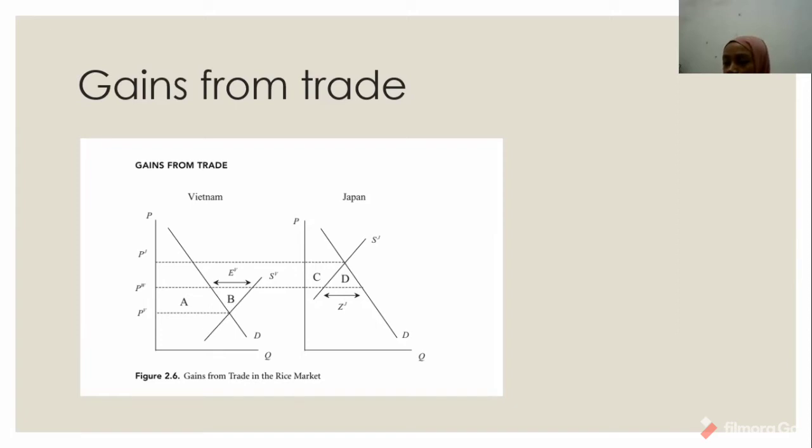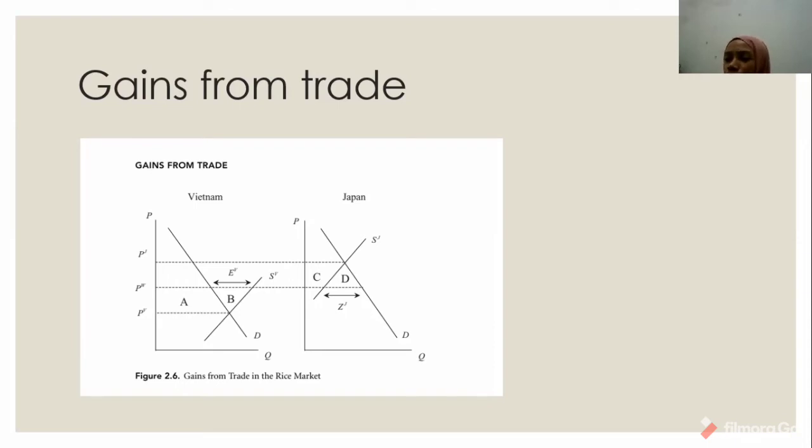So what do these effects mean for Japan? Consumers have gained C plus D, while producers have lost area C. The gain to consumers exceeds the loss to producers. For the economy as a whole, then, there is a net welfare increase of area D, and Japan gains from its entry to the world economy as an importer.